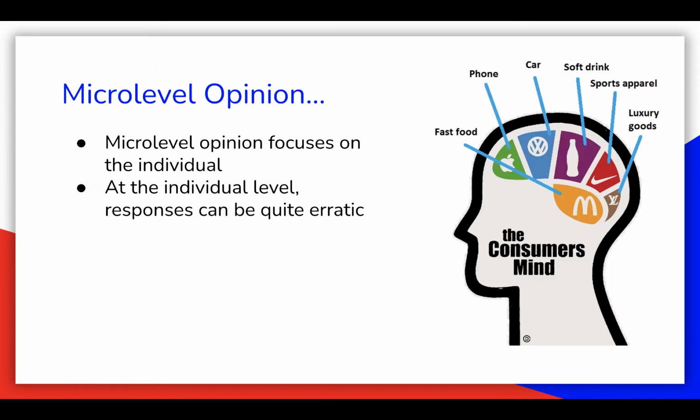policy preferences. So just a reminder, micro level opinion focuses on the individual level opinion and how opinions are formed at the individual level. Again, as we discussed last week, opinions at the individual level can be quite erratic and change quite a bit from day to day and month to month. In other words, they're not always that stable.